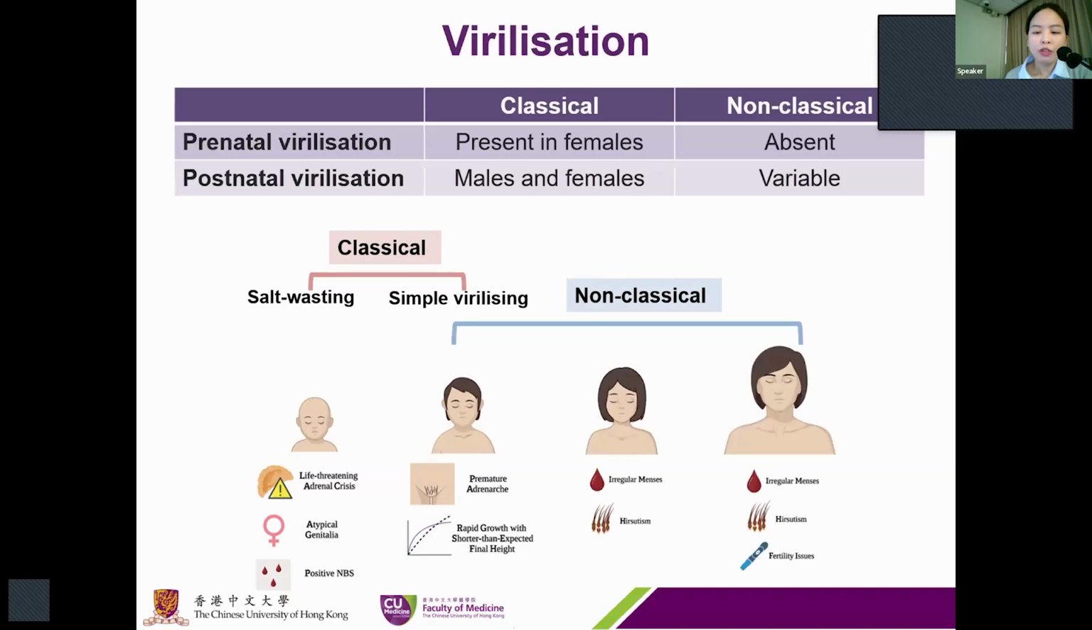And individuals with the non-classical form of 21-hydroxylase deficiency CAH have moderate enzyme deficiency and usually present postnatally with signs of hyperandrogenism. Females with the non-classical form are usually non-virilized at birth.